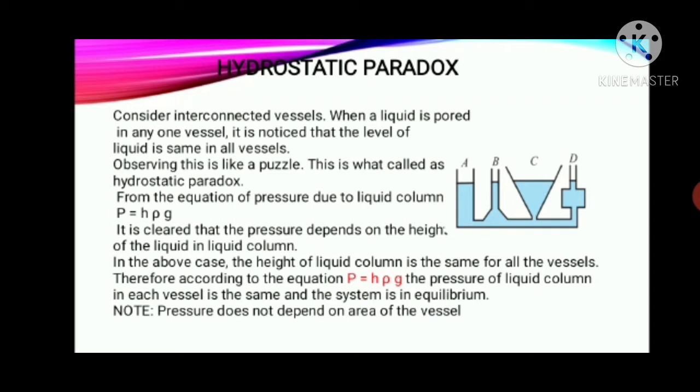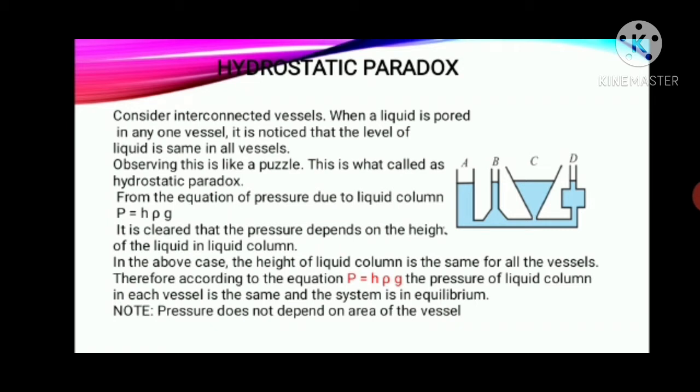Okay, so now see the diagram. From the diagram we can say that considering interconnected vessels, when we pour a liquid in any one of the vessels, it is noticed that the level of the liquid is the same in all the vessels. Okay, so isn't it puzzling, right? Why is it puzzling? Because we don't know where the pressure is more. So this is what is called the hydrostatic paradox. So the question is, at which vessel will the pressure be more?